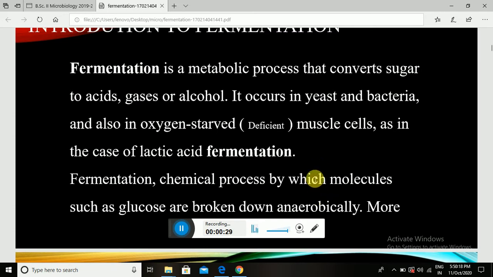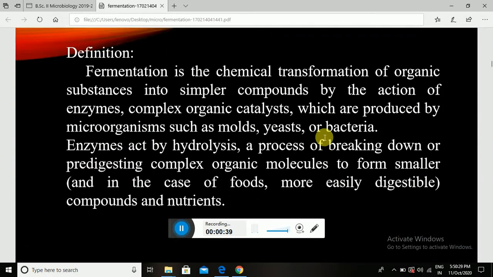Fermentation is a chemical process by which molecules such as glucose are broken down anaerobically. Glucose is a simple sugar, and in specific types of bacteria it is utilized in an anaerobic manner. What exactly is the definition of fermentation?